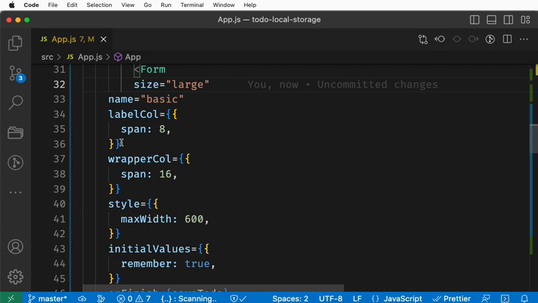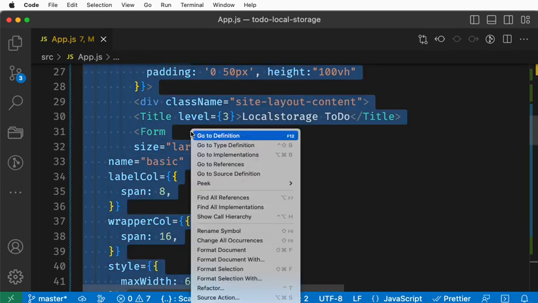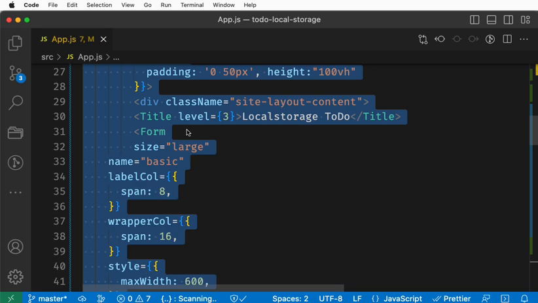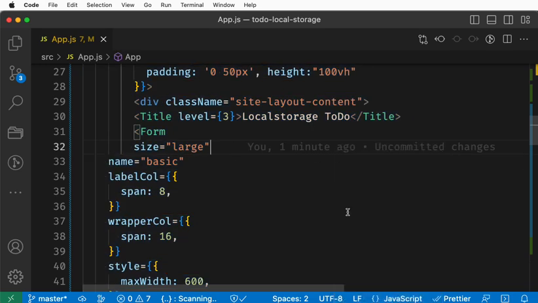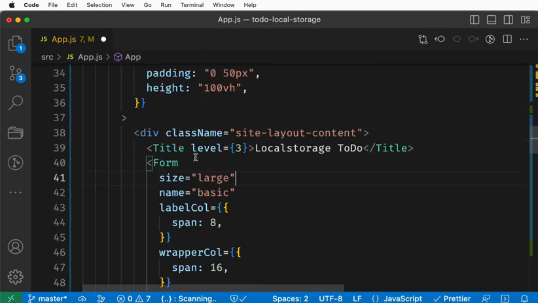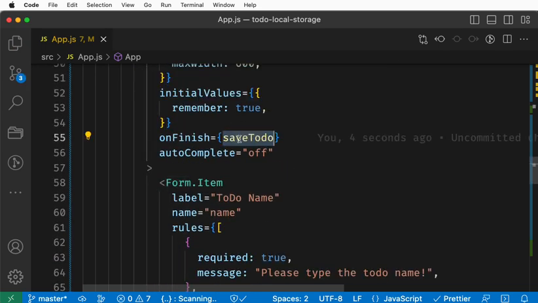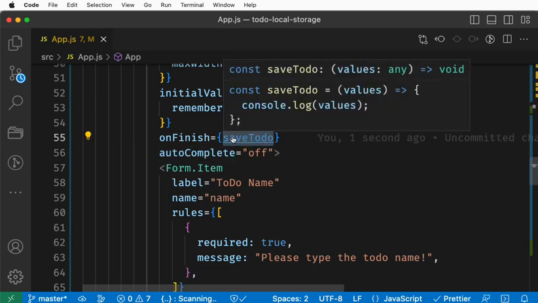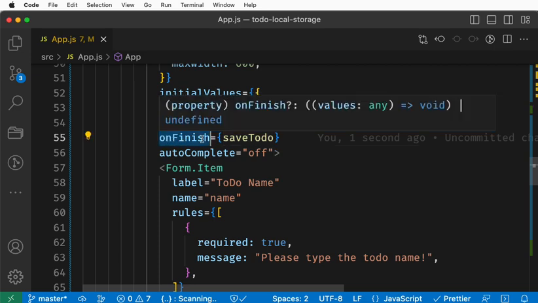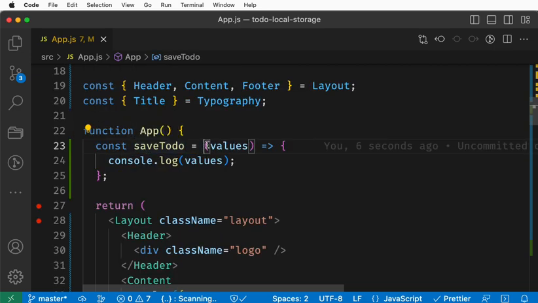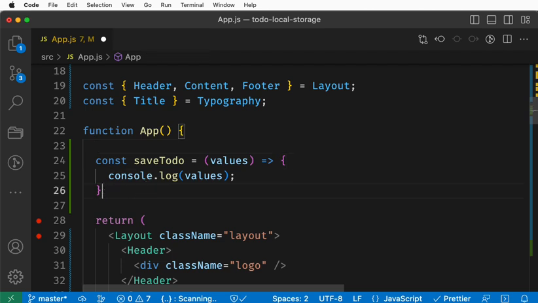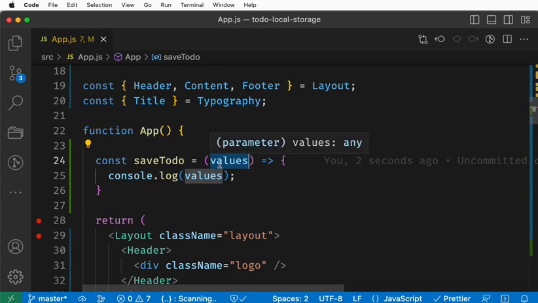So this is a form, right? Can we format this? I'm just right clicking, format document. It will do some nice formatting. Whenever we submit the form, it will trigger this todo function. That's what it is written for. The onFinish means when somebody finishes the form, it will trigger the saveTodo. This is the function, and it will carry the form values. So whatever they typed here, it will carry.